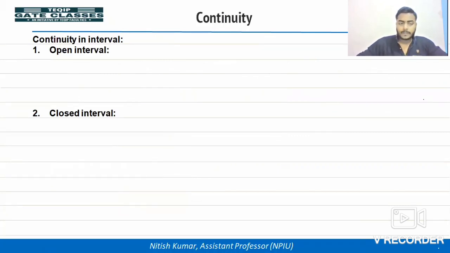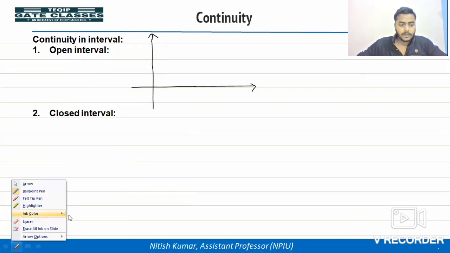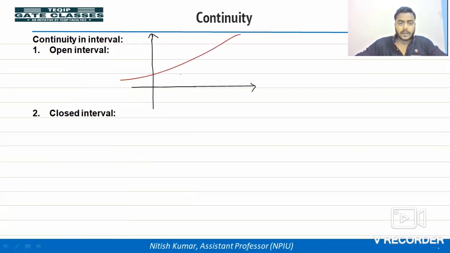Continuity in an interval. What do you mean by continuity in an interval? So there is continuity in an open interval or continuity in a closed interval. So first one, that is continuity in an open interval. So let's see. This is a graph of f(x).